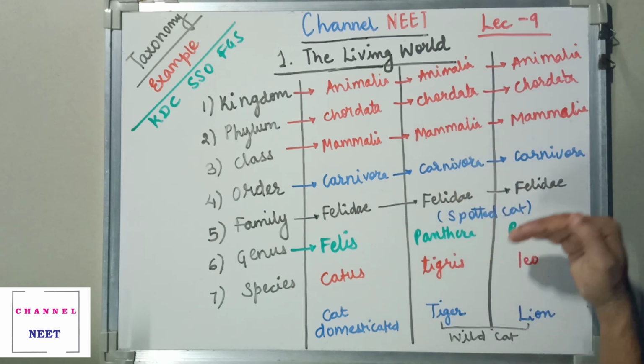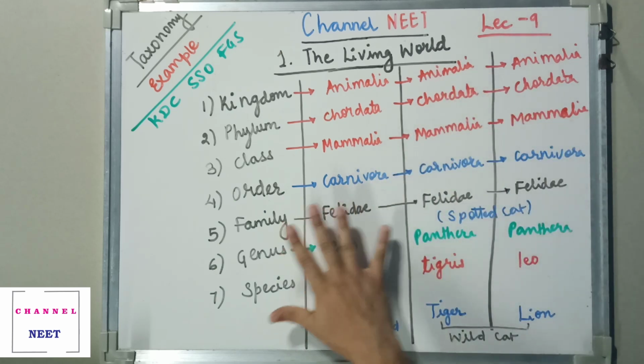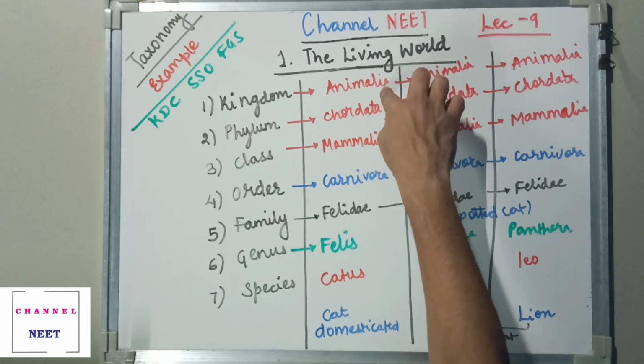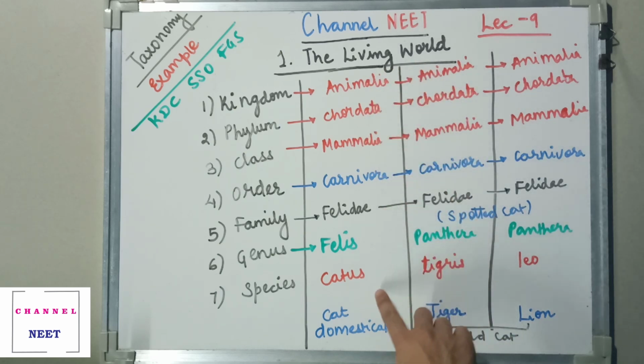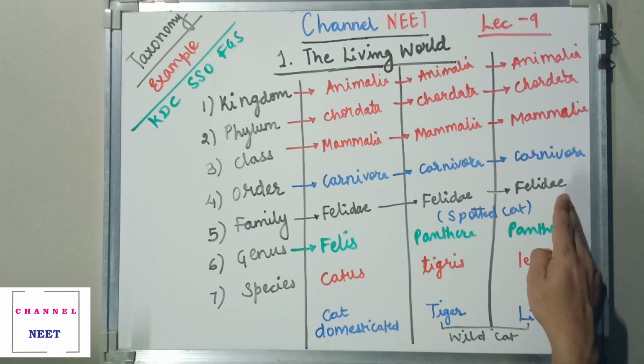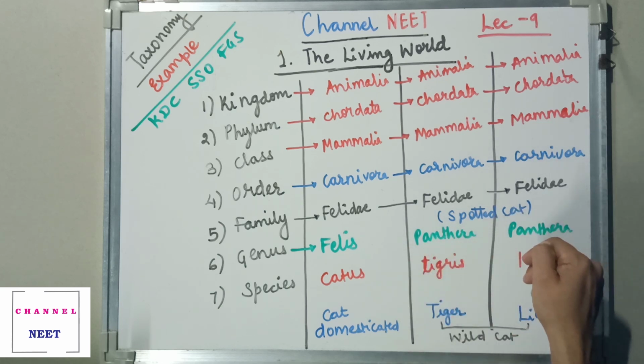As we move from the highest taxonomic category towards the lowermost taxonomic category, till family they belong to the same family. It is the genus and the species which make the difference.